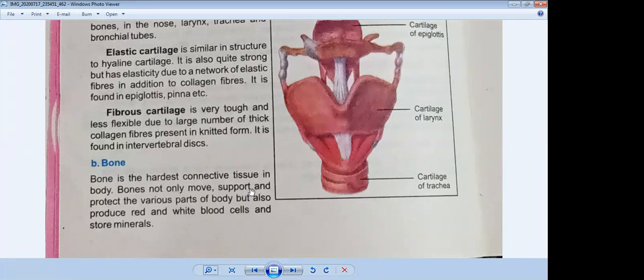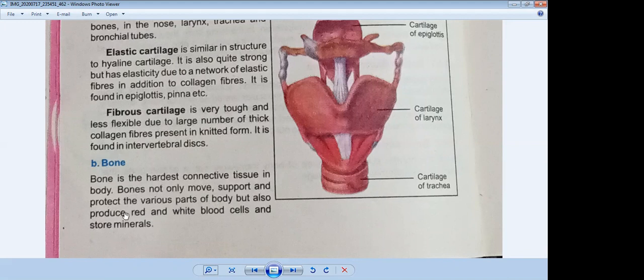So bones give us support and protect the various parts of the body. We all know that our brain is very sensitive, but it is protected by the skull, and the skull is made by 8 cranial bones. We also discussed that our lungs are spongy and very soft, but they are protected by 12 pairs of ribs. So the function of bones is not only movement, but they also give support and protect the various parts of our body.